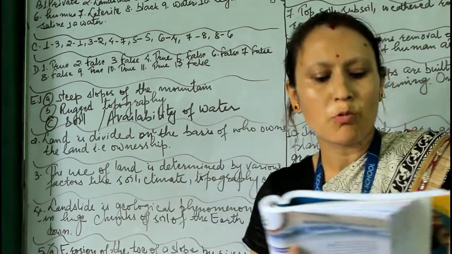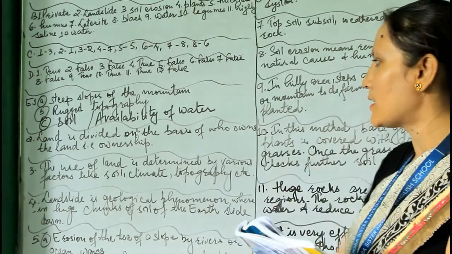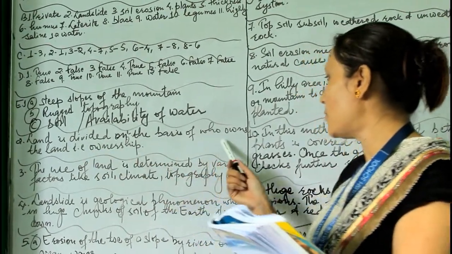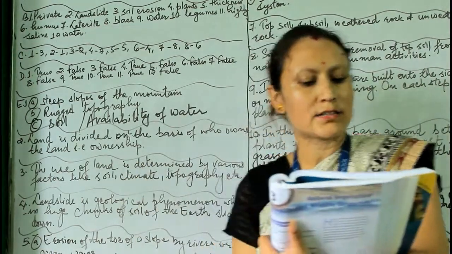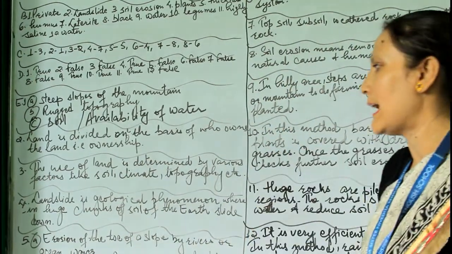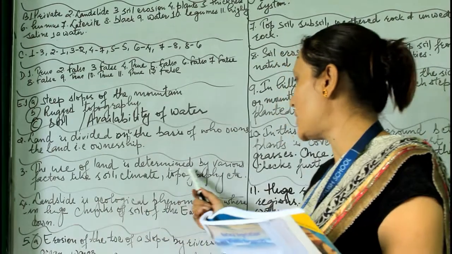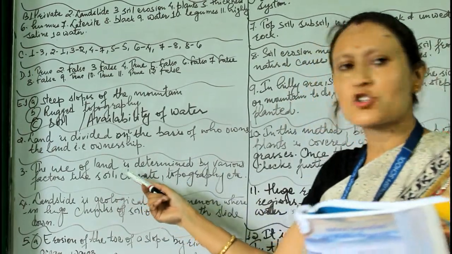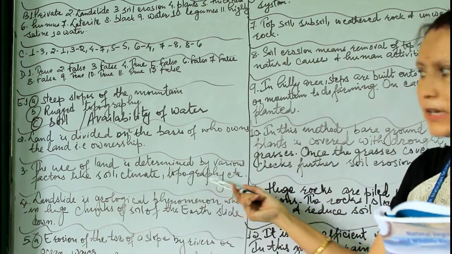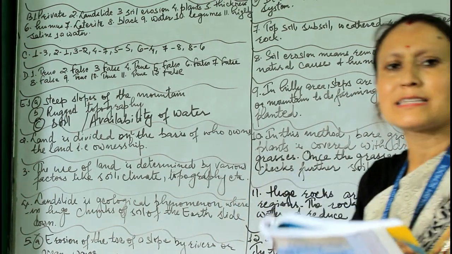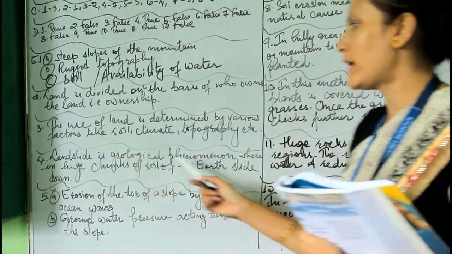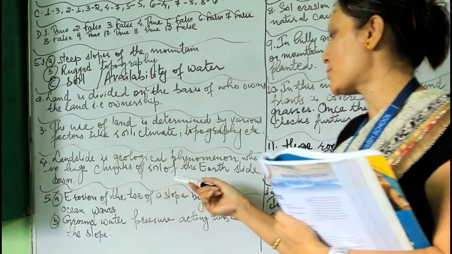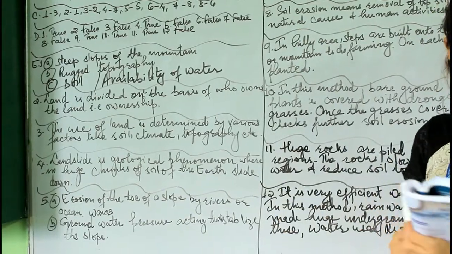Number 2, on what basis is land divided? Land is divided on the basis of who owns the land, that is ownership. Number 3, list the factors which determine land use. The use of land is determined by various factors like soil, climate, topography, etc. Number 4, what is a landslide? A landslide is a geological phenomenon wherein huge chunks of soil of the earth slide down.